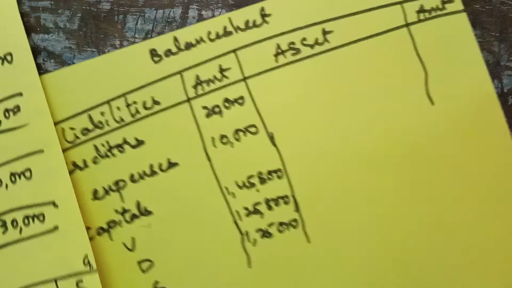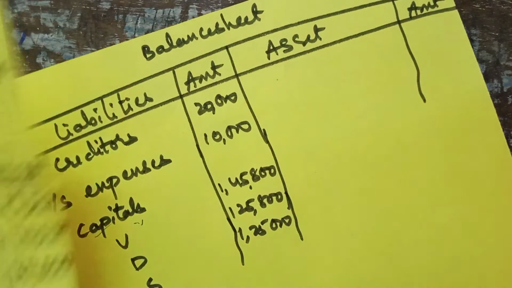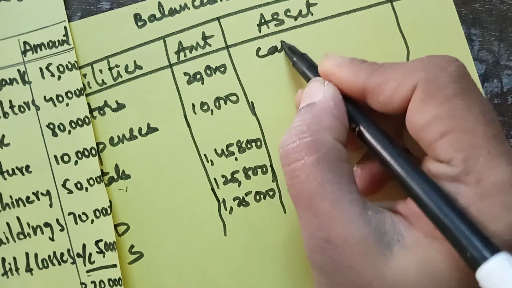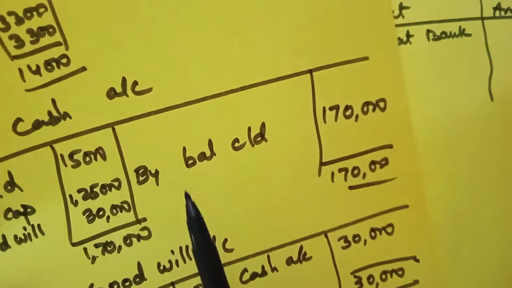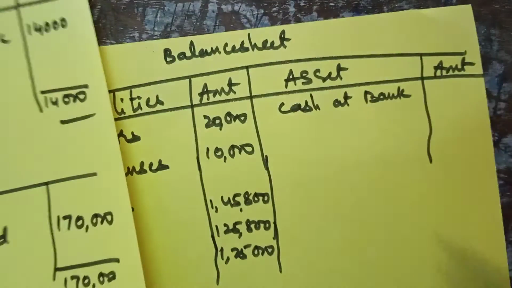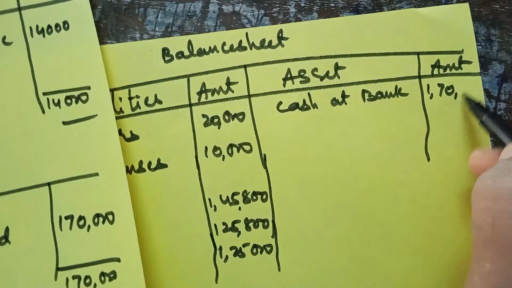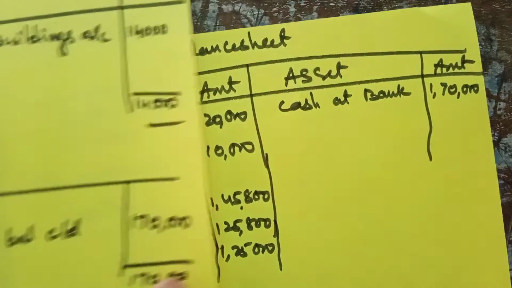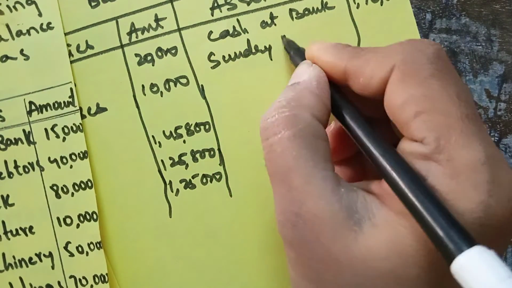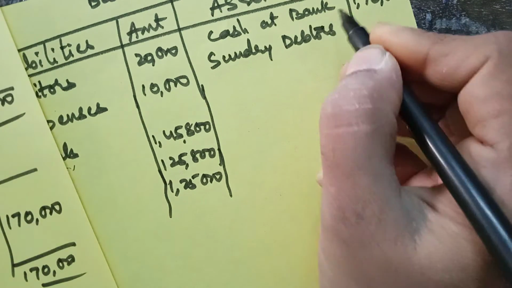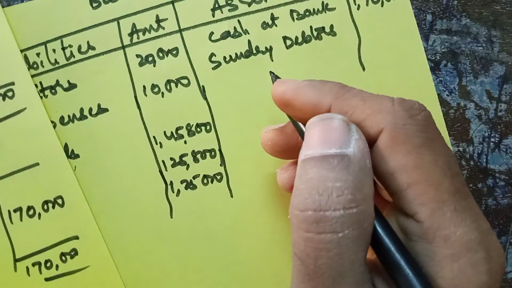Next, the asset side. See the question again. Cash at bank is there. We did the cash account here, in our second account the carried down is 1,70,000. You take 1,70,000 here. Then sundry debtors, provision is there here.